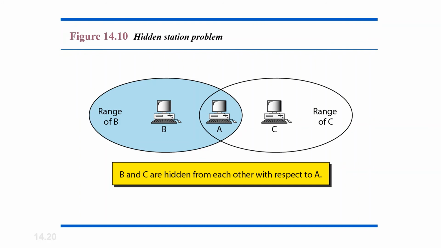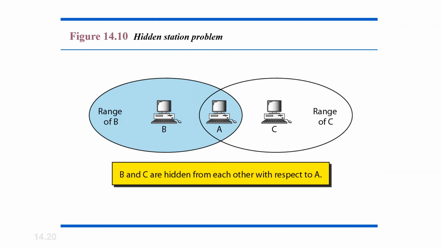Station C is outside the transmission zone of B, that is the range of B. In the same way, station C has a transmission range shown in the right oval, and every station in the range can hear any signal transmitted by C. Station B is outside the transmission range of C. Station A is in an area covered both by B and C and detects collision when B and C try to transmit simultaneously. Now let us assume that station B is sending data to station A.